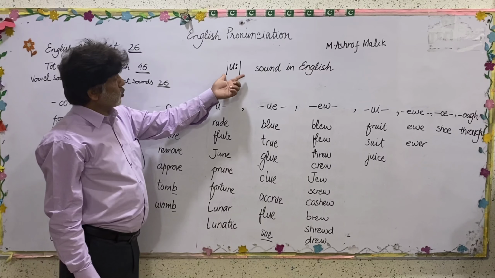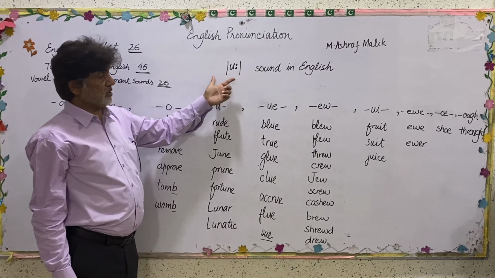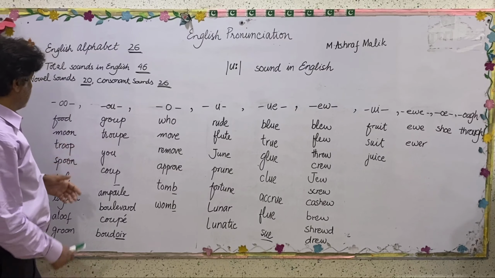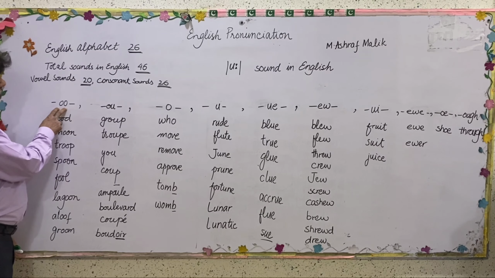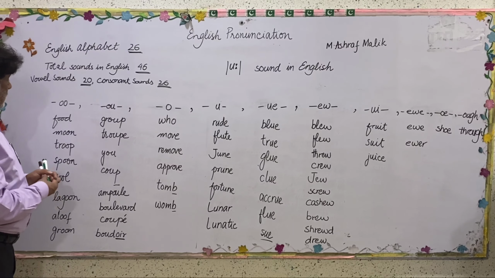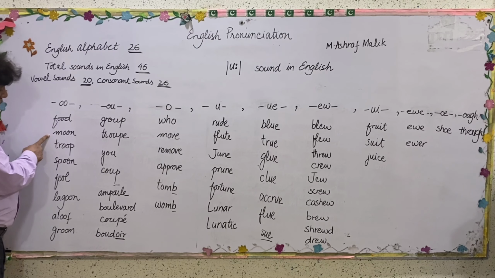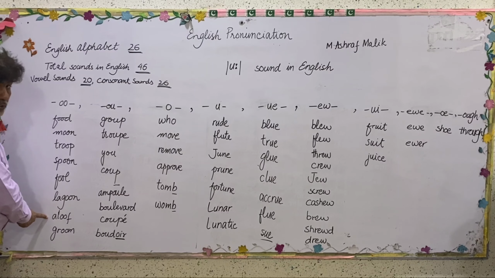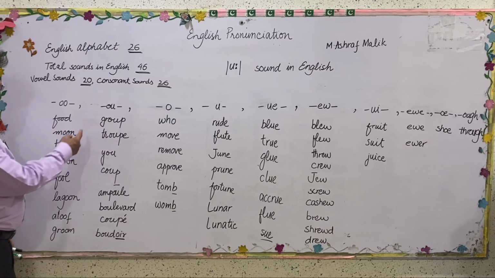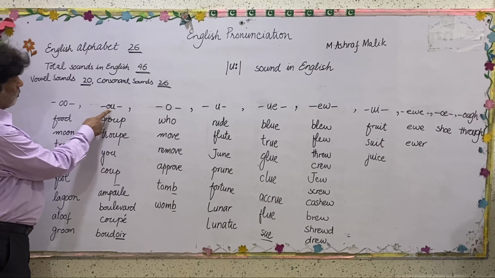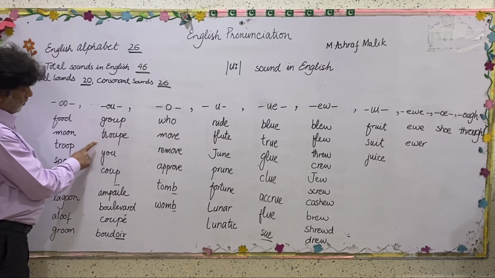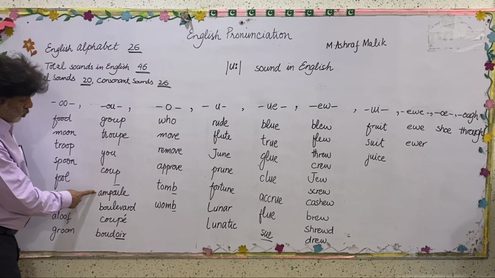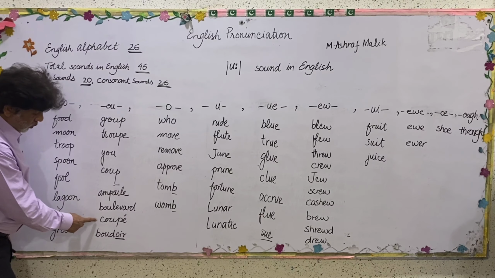We can have this oo sound in many different ways, by many different letters and by many different combinations of letters. First of all, if double O come together, like food, moon, true, spoon, food, lagoon, aloof, groom. The same sound we can have by the combination OU: group, you, coo. P is silent here: ampoule, boulevard, coupe.